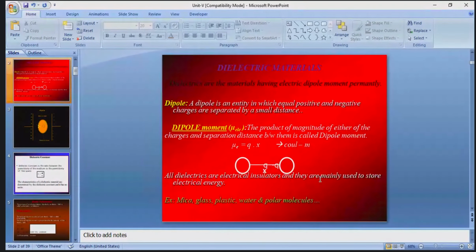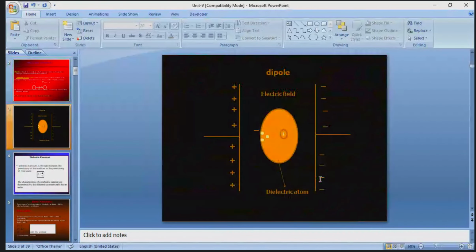In tomorrow's session we will explain briefly the polar and non-polar molecules in dielectric materials, which occur in polarization processes. These are all examples of dielectric materials. So note down the examples: mica, glass, plastic, water and polar molecules.